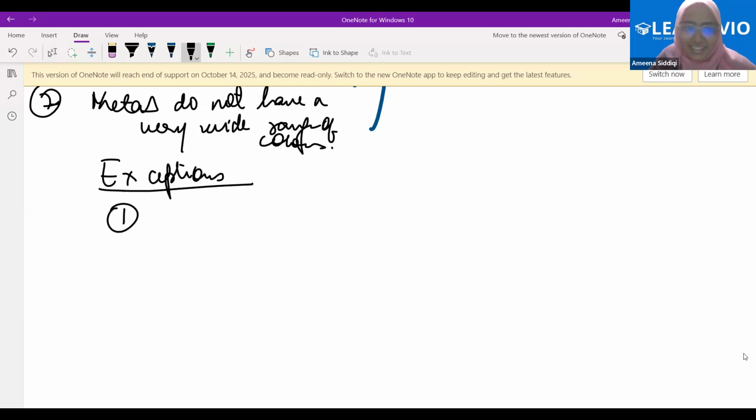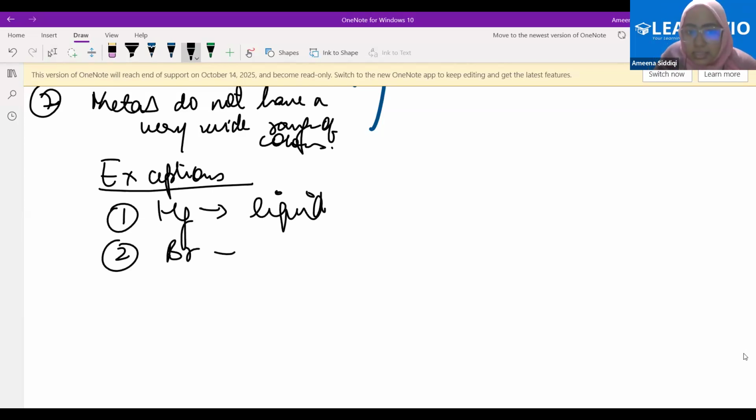Hg. Good. Hg is the symbol for mercury. So mercury is liquid at room temperature. Then for non-metal, bromine is liquid at room temperature. Okay. Bromine is liquid at room temperature.